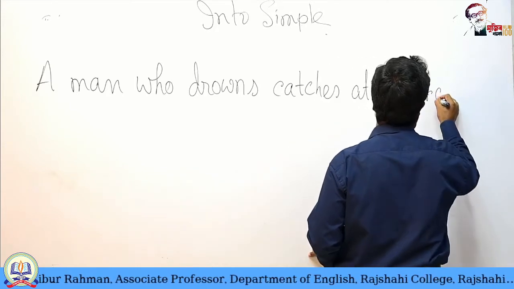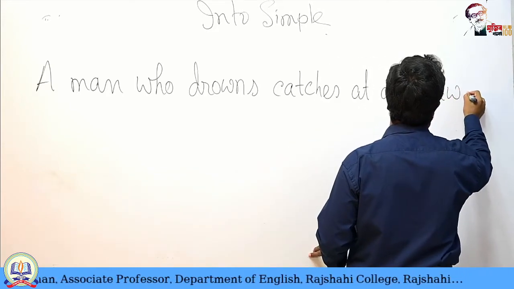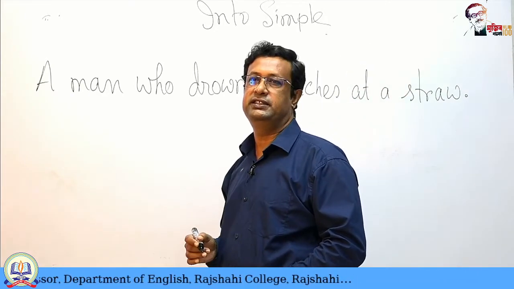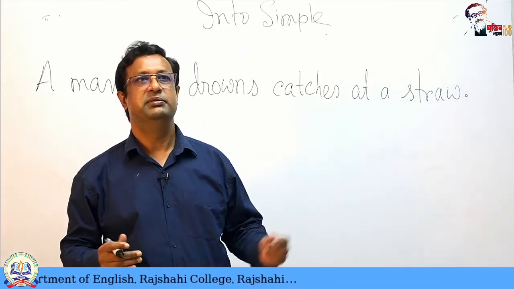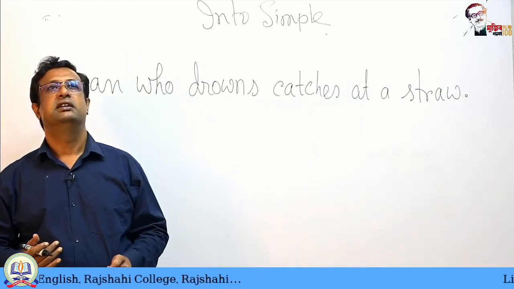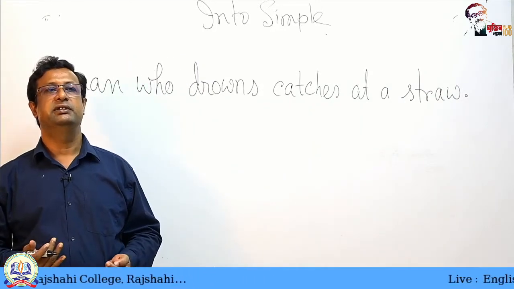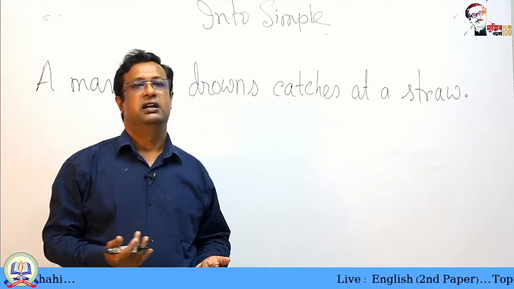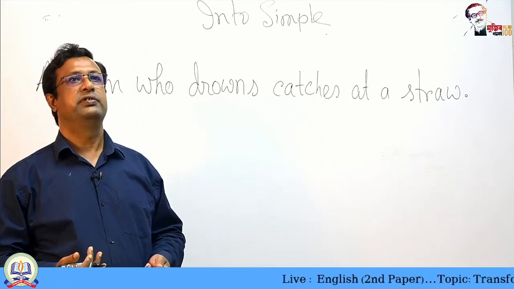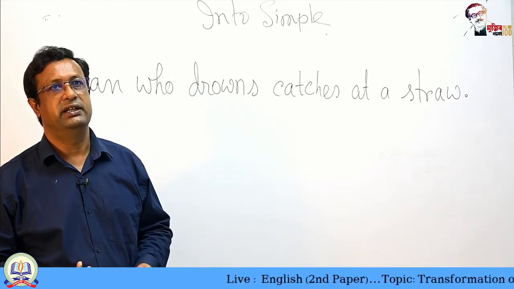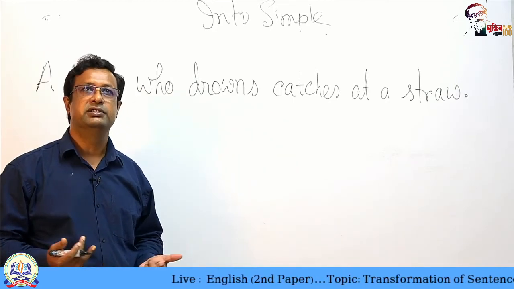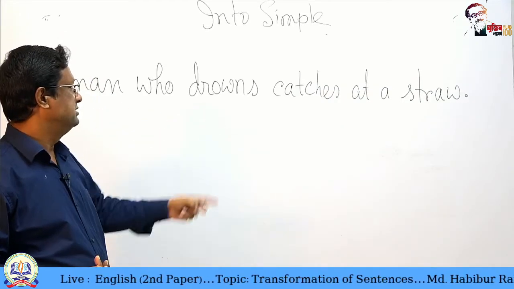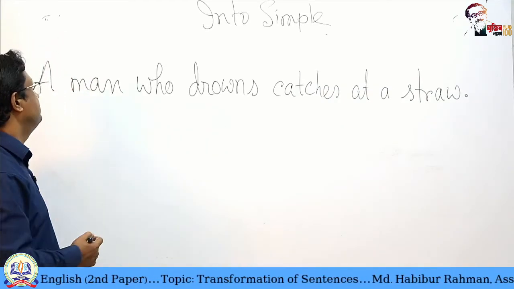This is a proverb, you know. The meaning is, a dying man does everything for living. He or she seeks help from anybody or anything to live. Nobody wants to die. A man who drowns catches at a straw.